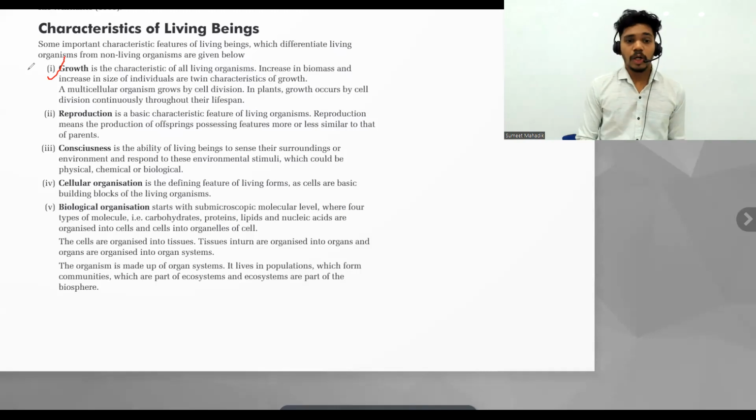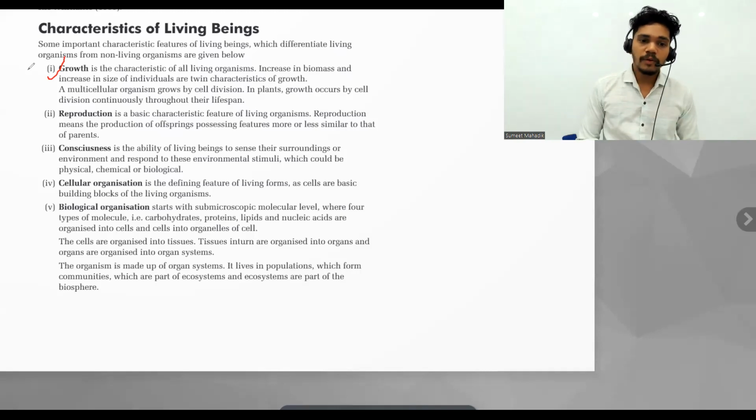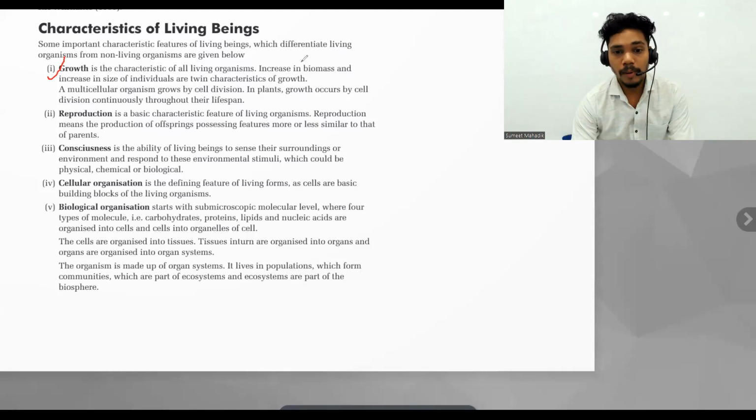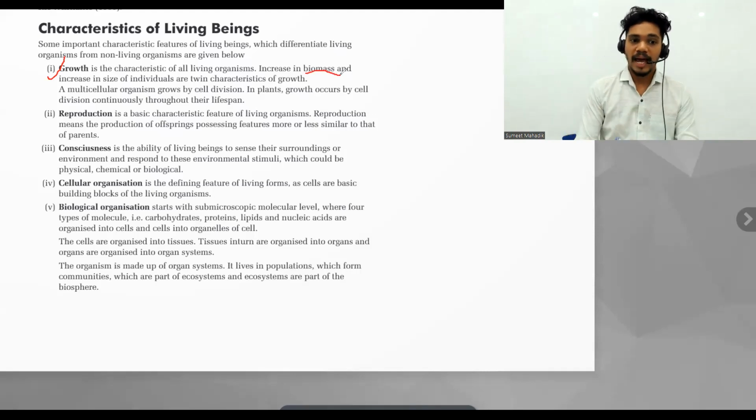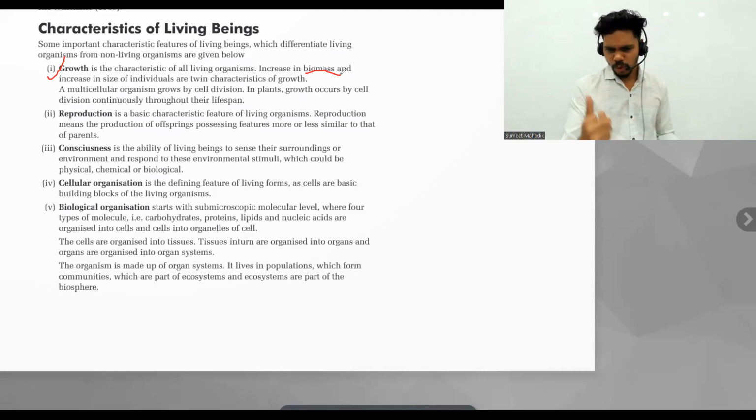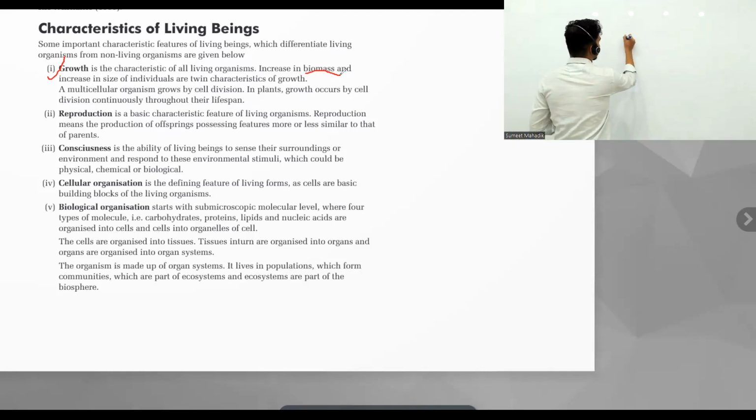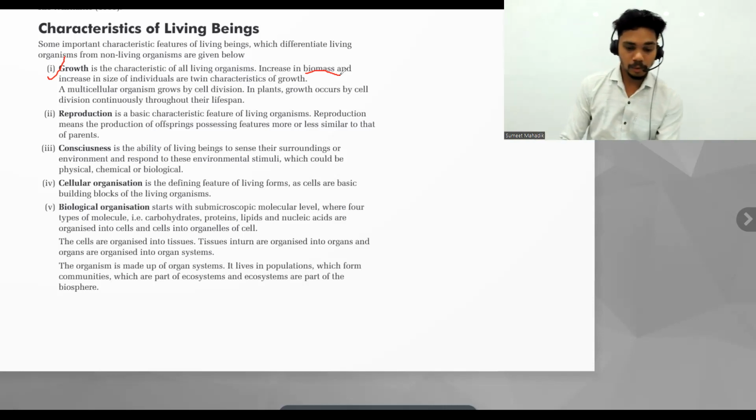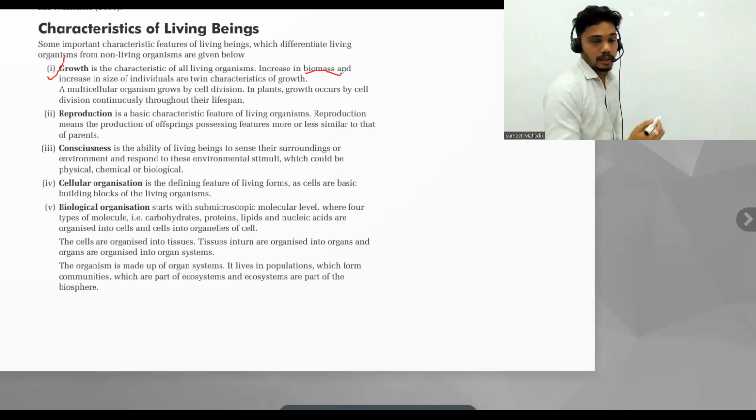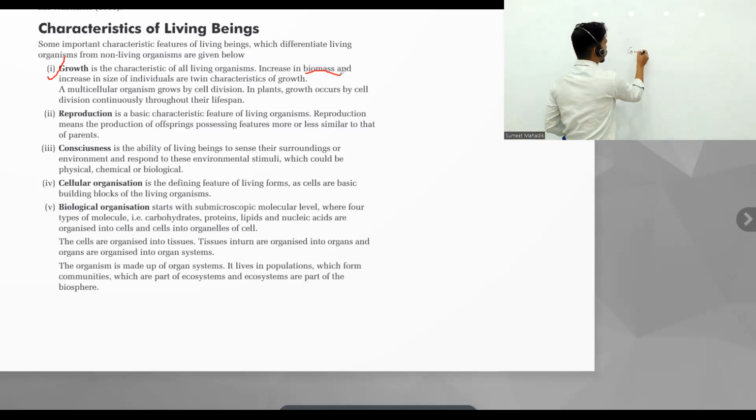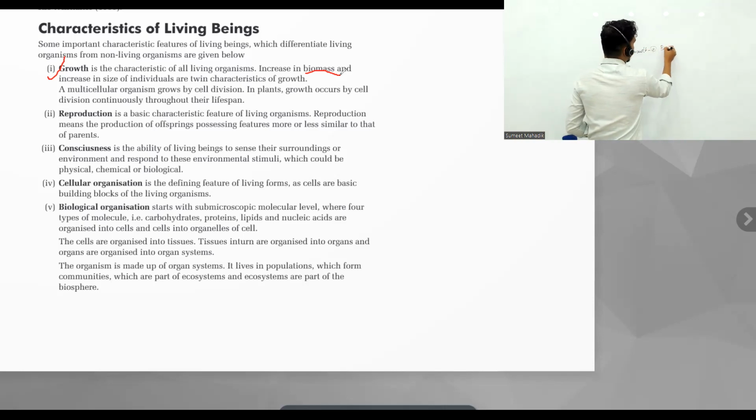In a biological way, growth is a characteristic of all living organisms. Increase in biomass and increase in the size of the individual are twin characters of growth. So what exactly is growth according to you? Increase in size. Okay, so increase in size is called growth. When I'm talking about growth, there are two characteristics. First, increase in biomass. That is more and more important. Increase in biomass should be there.